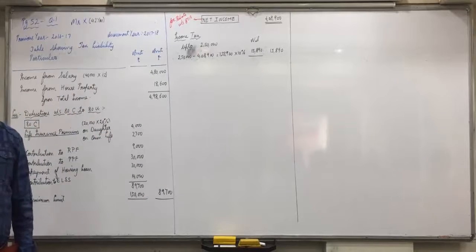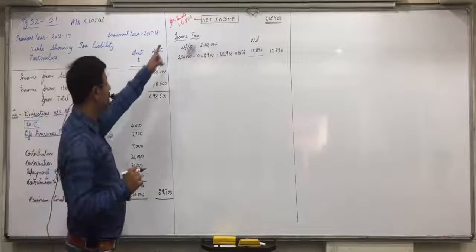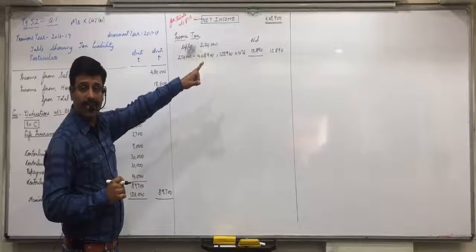Now from the tax, first you will minus rebate. Then you will add cess. Is everyone clear with it? Here he is eligible for rebate because it's less than 5 lakhs.